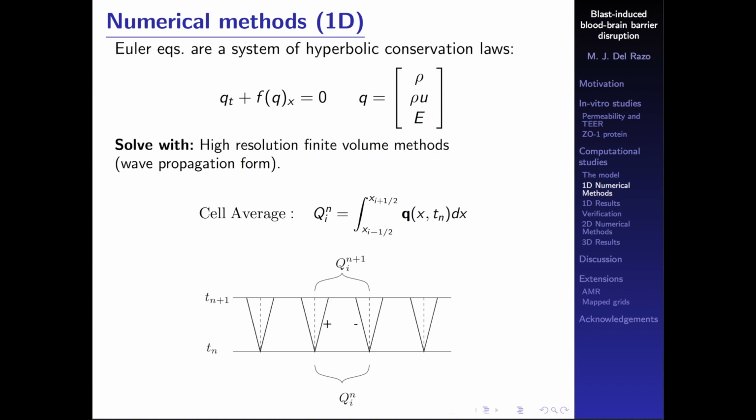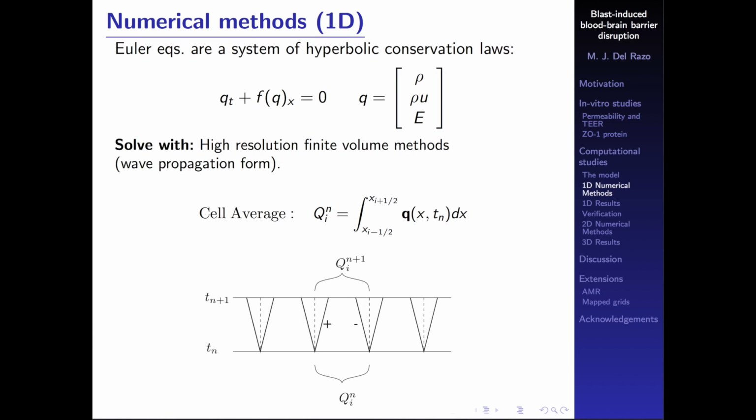So how we can think of this method is if we think about a cell average, well, we discretize our space in cells. And then if we think about the cell average, we want to update the cell average at time Tn with the incoming waves from the left edge and the incoming waves from the right edge at time Tn plus 1.